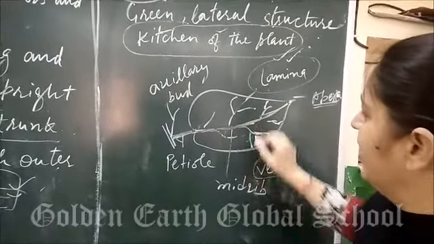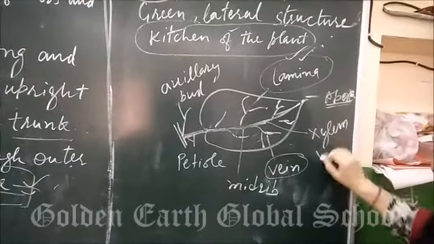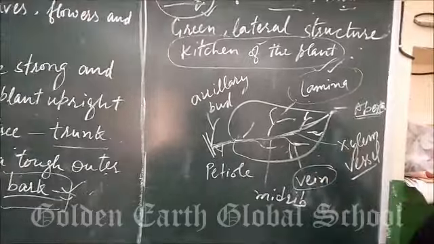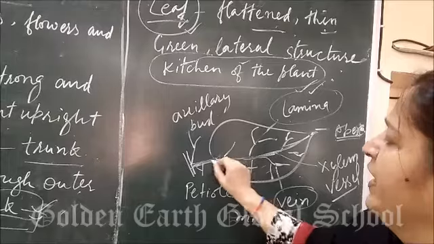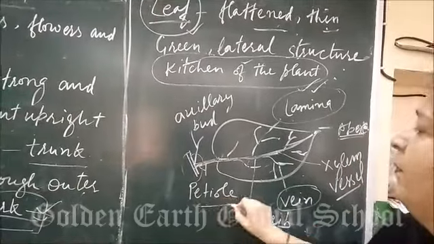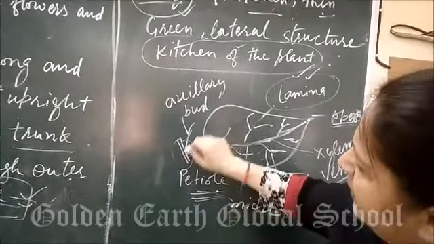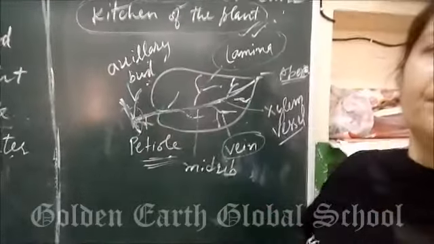Midrib contains xylem vessels which will conduct water and mineral from the soil. Afterward, the leaf is attached to the stem with the help of the petiole. Clear? And here is the stem, from which the axillary bud will arise and new stems will grow from it.